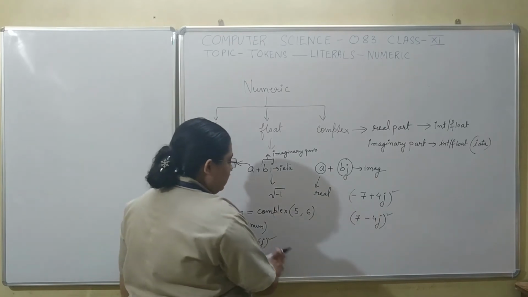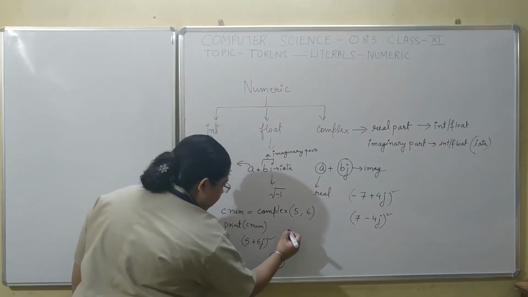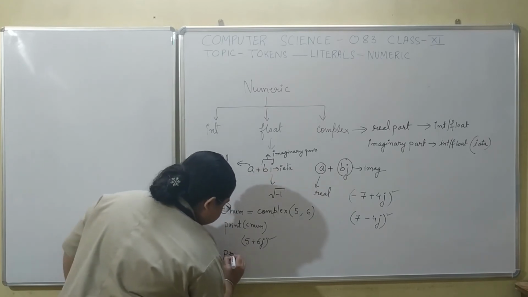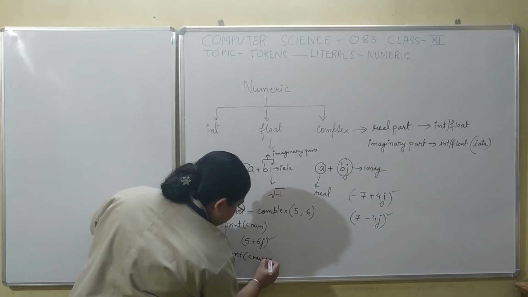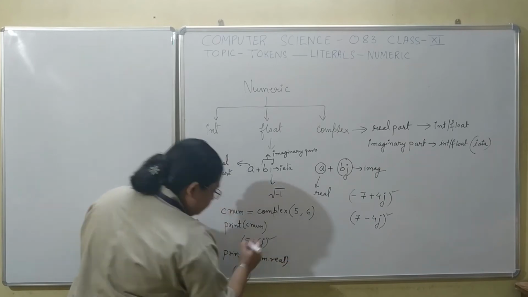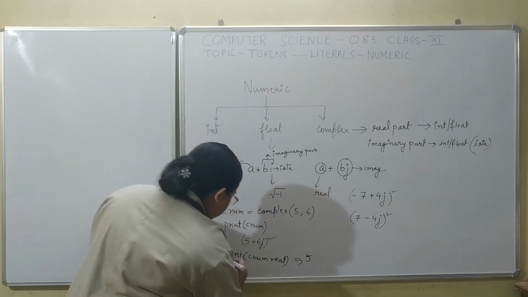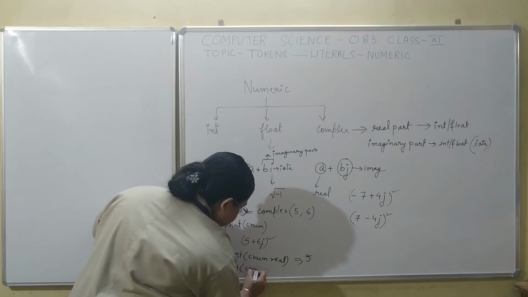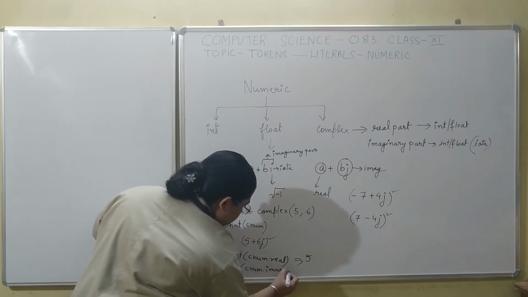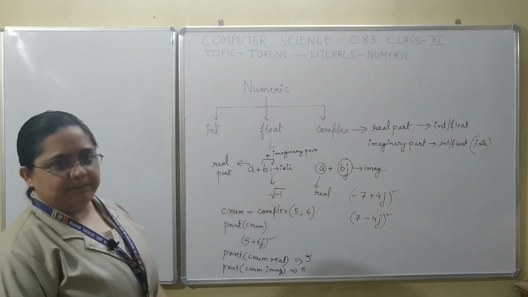Now after creating complex numbers, you can also print the value. If you write print cnum dot real, then you will get 5 as the answer. If you write print cnum dot imag, you will get the imaginary part, that is 6, as the answer.